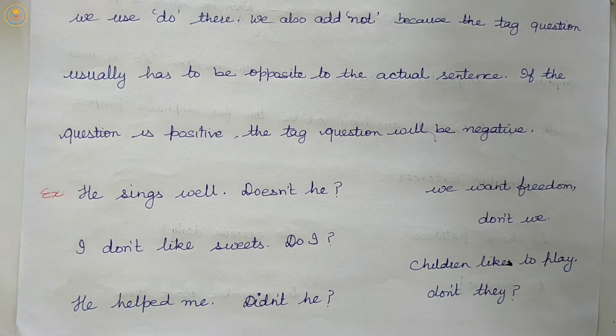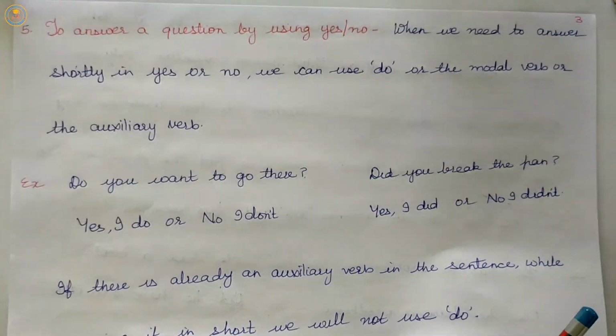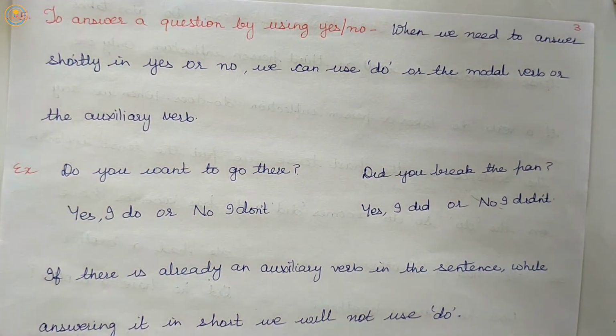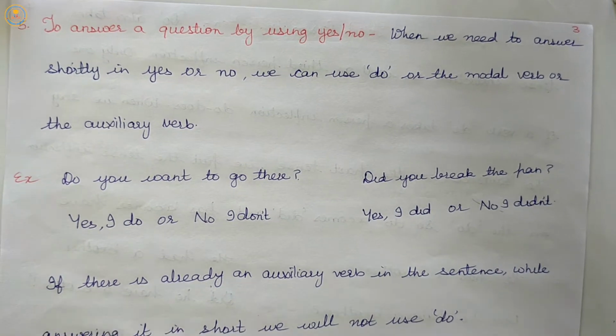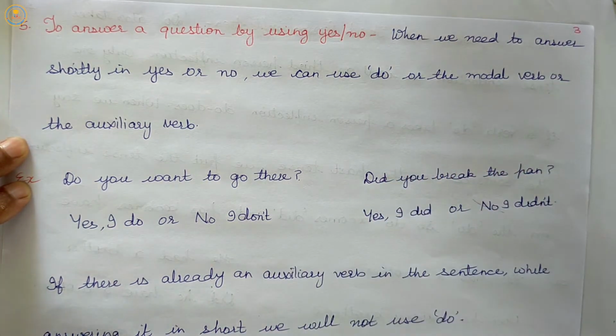Our next rule, our fifth rule, is to answer a question. Listen carefully. To answer a question by using yes or no, when we need to answer shortly in yes or no, we use do or the modal verb or the auxiliary verb.